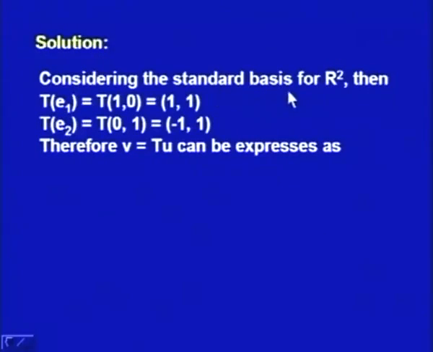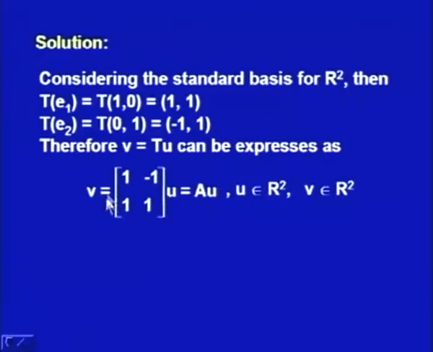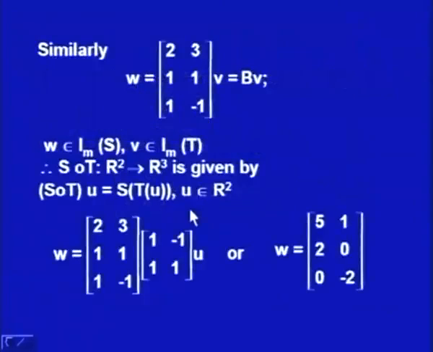We start with the standard basis for R2. Then T of e1 is equal to T of (1, 0), which is (1, 1), and T of e2 is equal to T of (0, 1), which is (minus 1, 1), according to the definition given to us. Therefore, V equal to Tu can be expressed as this matrix A with first column (1, 1), and the image of the second vector, (minus 1, 1), as the second column. So, this is the matrix representation for the given transformation.